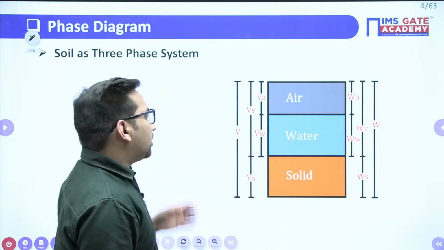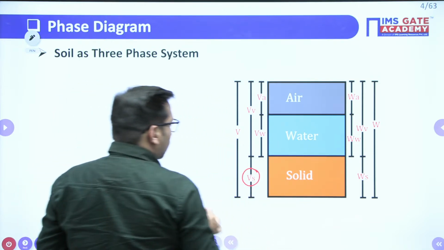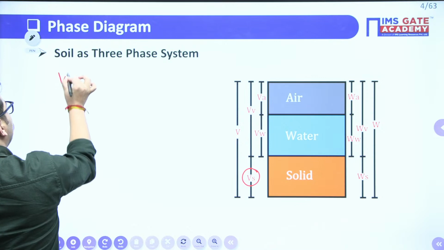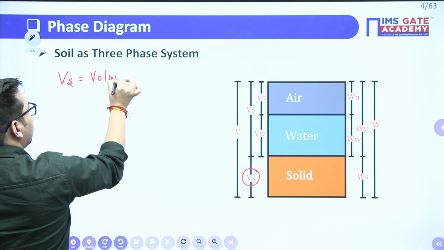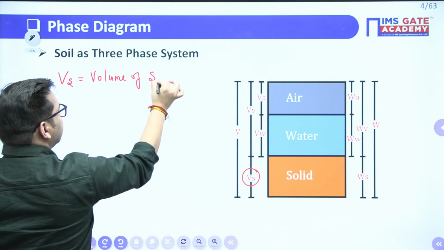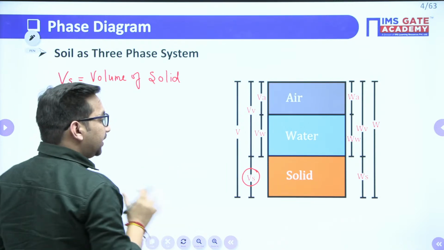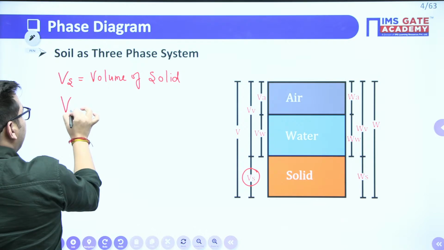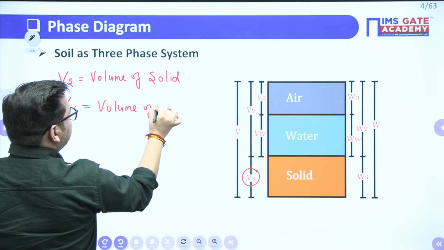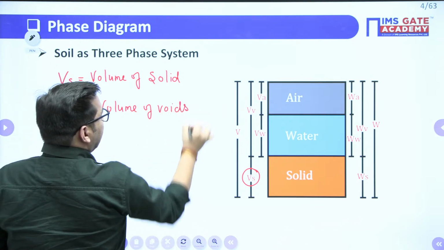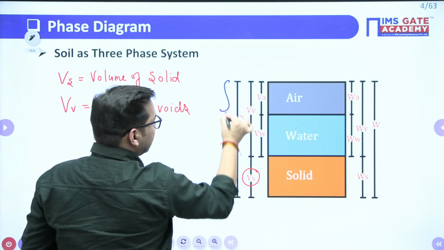These are the common terminology which I am going to use. I'll just write what terminology I am going to use for this course. VS is your volume of solids. I'll be a little fast so that we'll be able to cover this subject, right? VV is your volume of voids. We know that soil consists of solids and these voids.